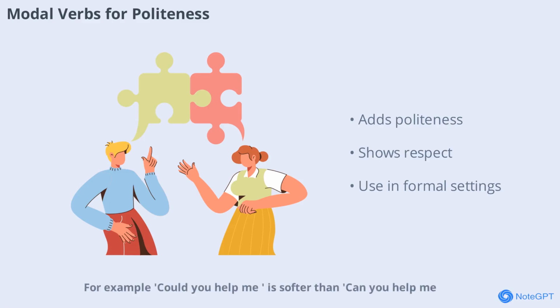For example, could you help me? Is softer than can you help me? And may I ask a question? Is very formal. Politeness is important in many cultures, so knowing these differences helps you communicate better.